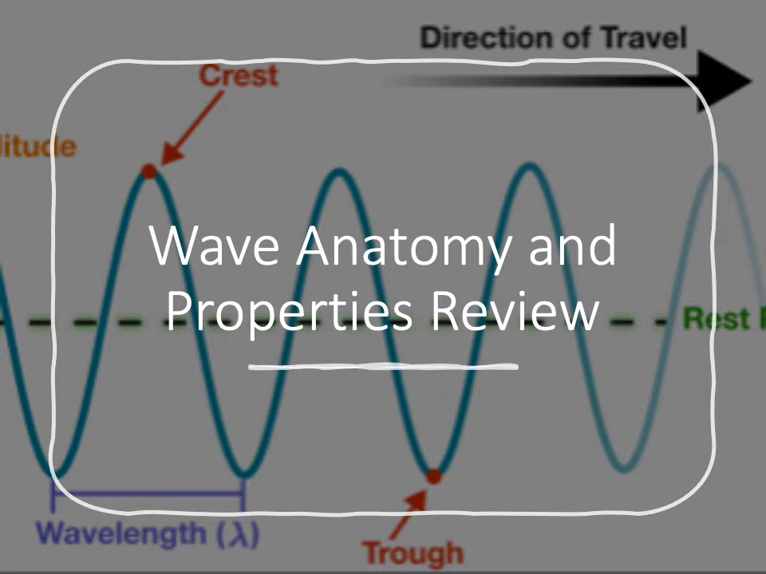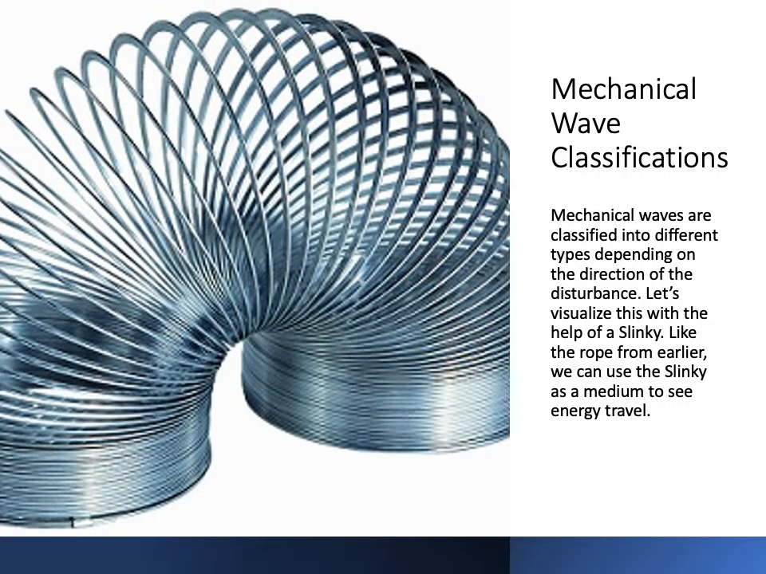Now it's time for some wave anatomy and properties review. Mechanical wave classifications. Mechanical waves are classified into different types depending on the direction of the disturbance. Let's visualize this with the help of a slinky. Like the rope from earlier, we can use the slinky as a medium to see energy travel.